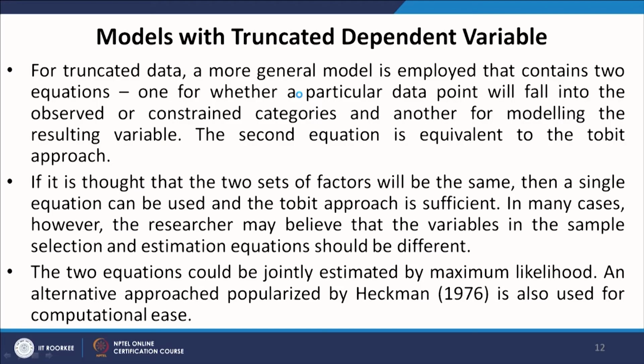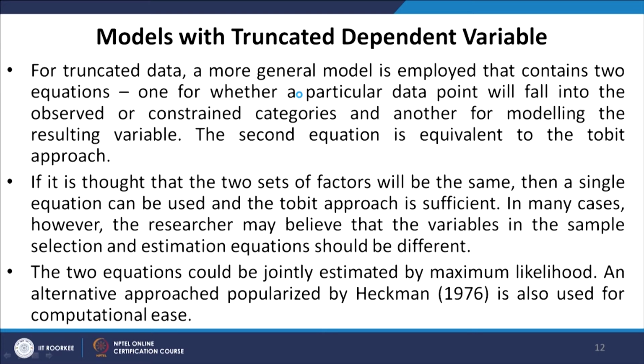So, this is a common problem which will result whenever data for buyers or users only can be observed, while data for non-buyers or non-users cannot. For truncated data, a more general model is employed that contains two equations, one for whether a particular data point will fall into the observed or constrained categories, and another for modeling the resulting variables. So, the second equation is equivalent to the Tobit approach, right.